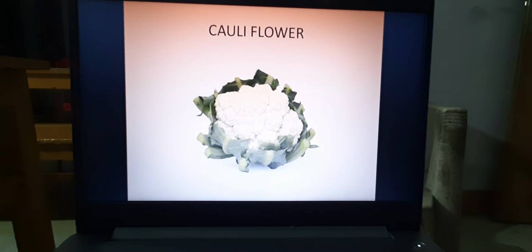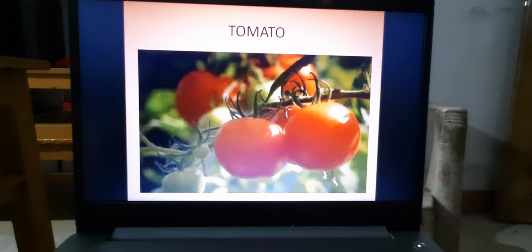Cauliflower is a winter season vegetable, and tomato is also mostly found in winter season, although nowadays, according to photoperiods, for maintaining photoperiods, most of the winter season fruits, vegetables and food crops need a less light period.